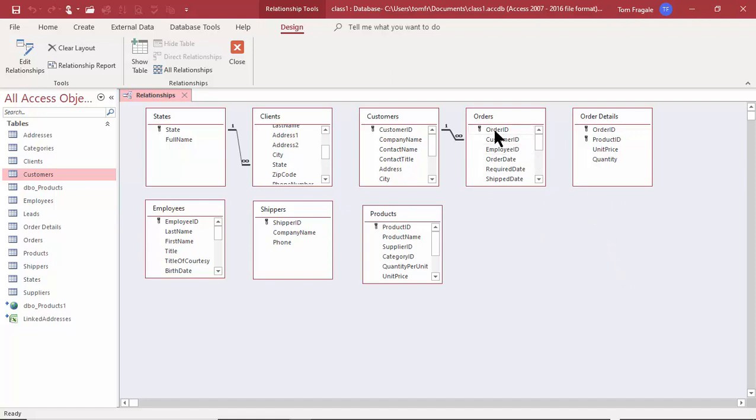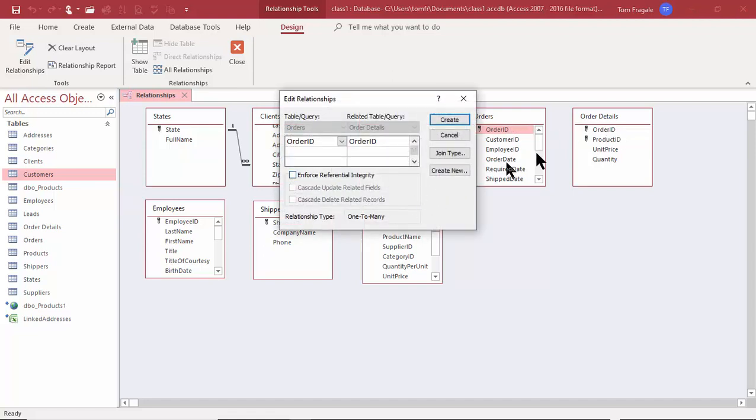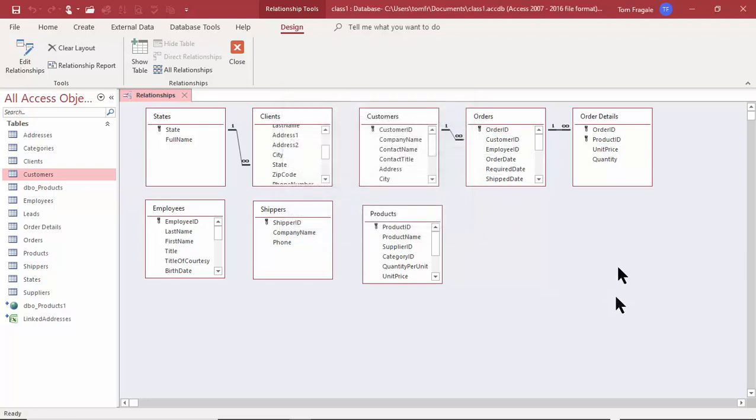Now watch, we'll pick up order ID from the orders table and drag it to the order ID on the order details table. And that one's going to be the same kind of thing. One order can have many details. So I'll pick on enforce, and we'll do all three of those. Typically, if you pick one of those, you pick all three, and I'll pick on create.